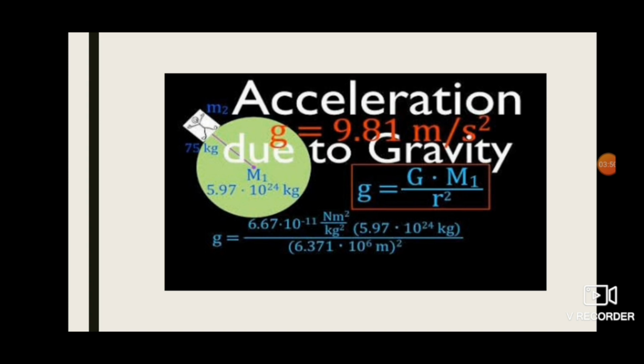So the rate of change of velocity is called acceleration. So this acceleration is due to the gravity force. So this is called acceleration due to gravity. The velocity of the object keeps changing as it falls down. This is due to the gravitational force acting on the object. So this is called acceleration due to gravity.